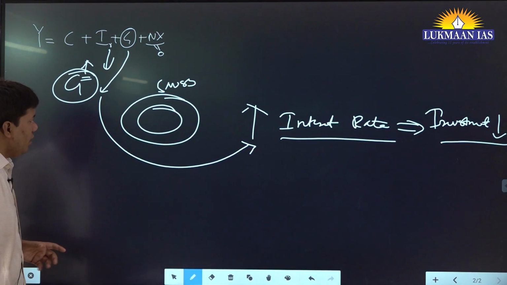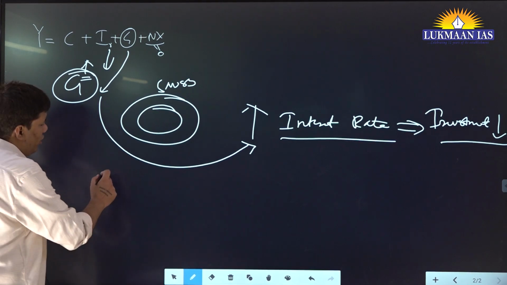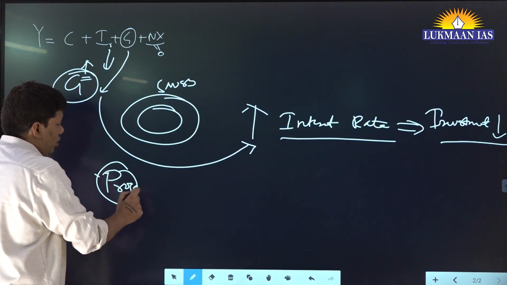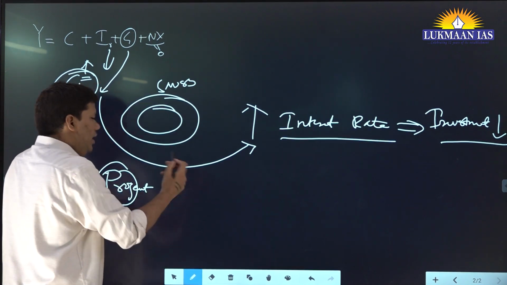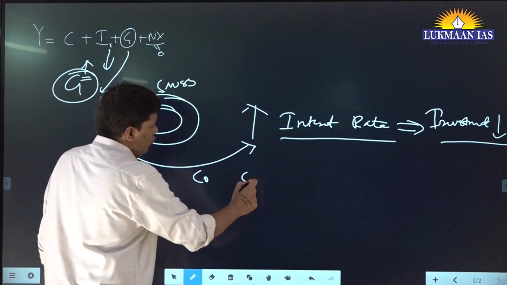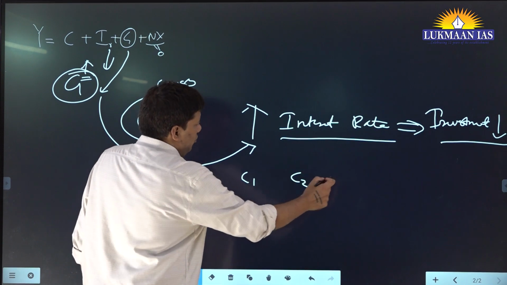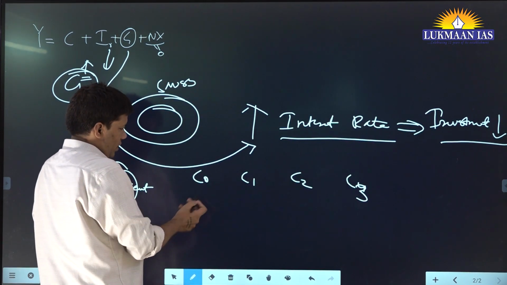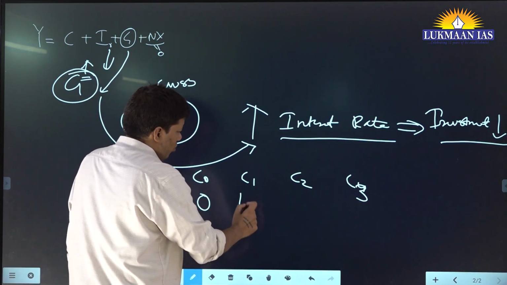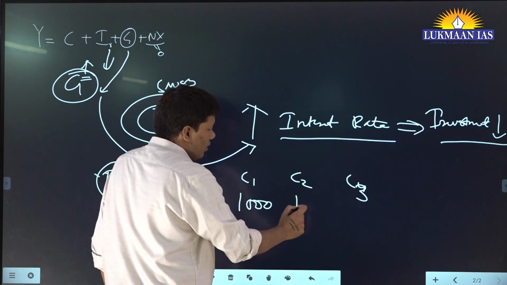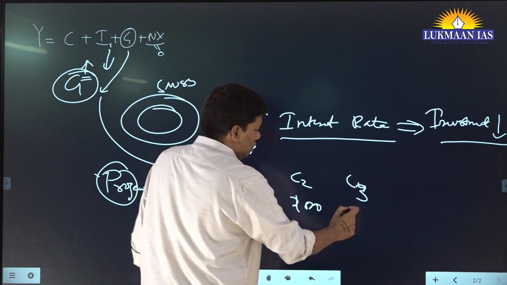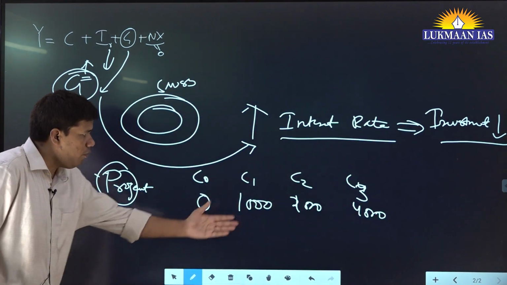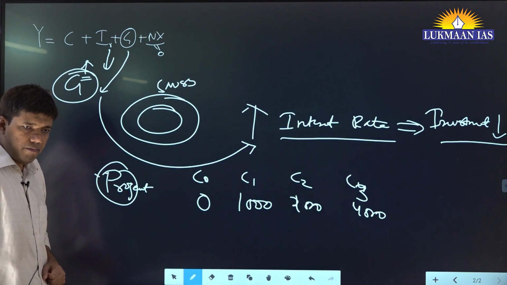What will you say? The concept is very simple. Let's say you are investing in a project P. To start this project, let's say its cash flows are like this. I'm taking, let's say, 3 years. Initially 0, then 1,000, then 2,000, then 4,000. Generally, this is the way people in finance calculate the value of a project.